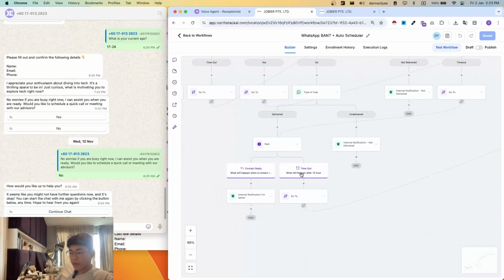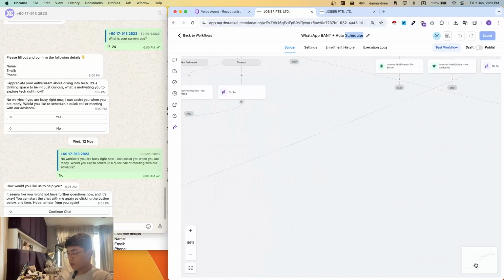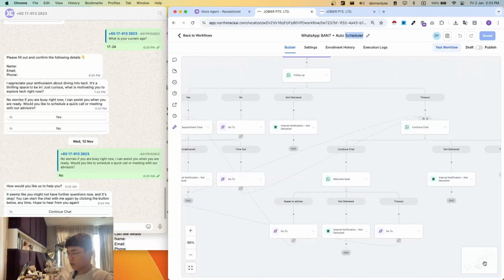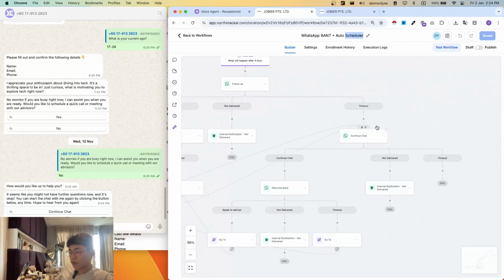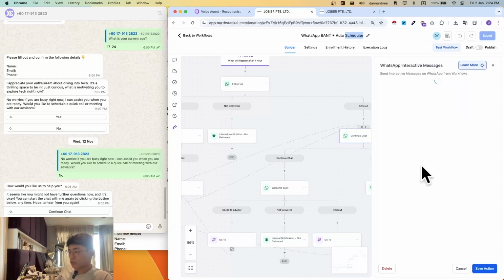So towards the very end, after 14 hours, which is actually since the start of the message, all the way here, it's almost 20 hours. So we give them time to reply, to refresh the service window. After 14 hours, if they still didn't reply, we'll then go to this path here. So it goes all the way here to ask them whether or not they want to continue the chat, continue talking to us. So this is the message that we'll send to them.